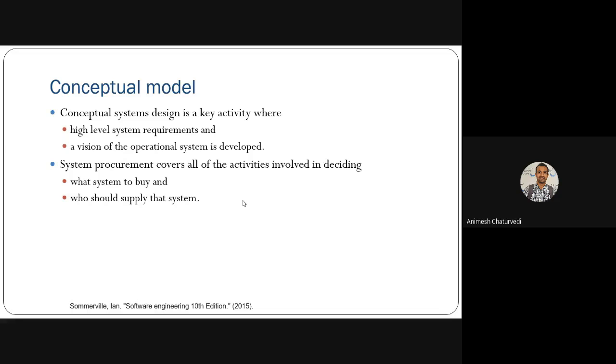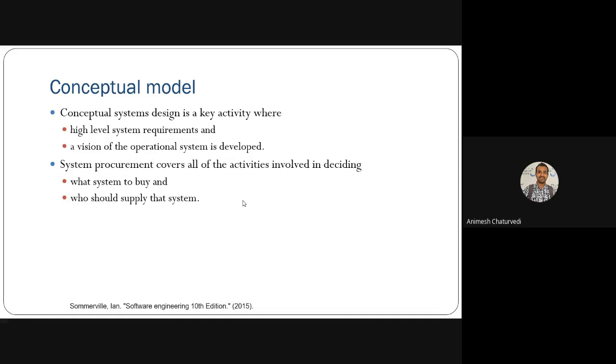In conceptual modeling, the system design has different types of activities that are to be performed and are needed for the system modeling. What is conceptual system design? It has two main key features: high level system requirements, how to show those high level requirements of a system diagrammatically, and how the vision of the operations of those systems needs to be developed and deployed. All these things need to be measured and mentioned. So all these types of conceptual models are there.